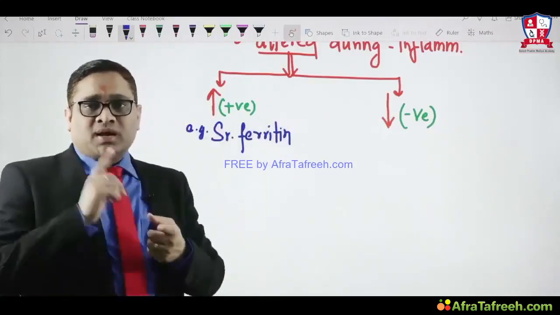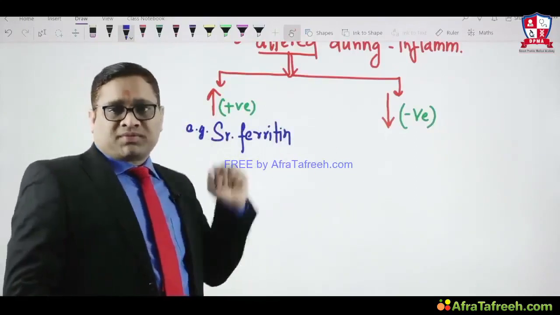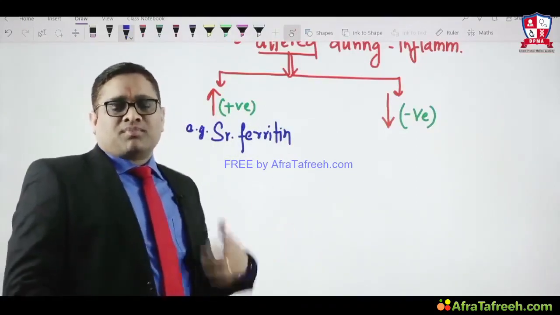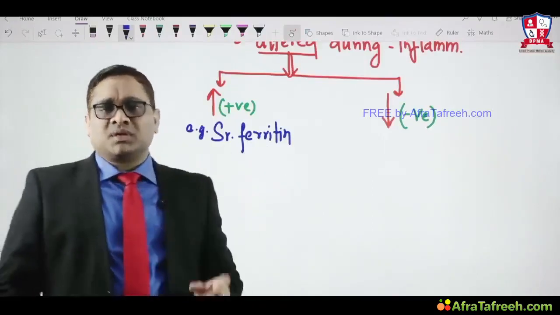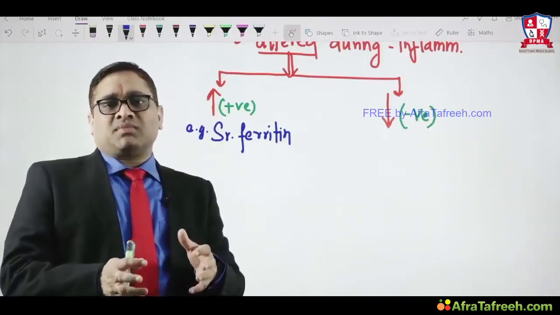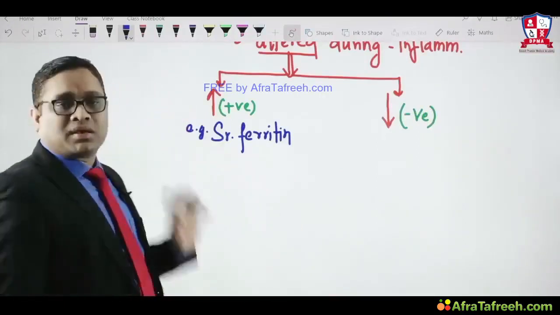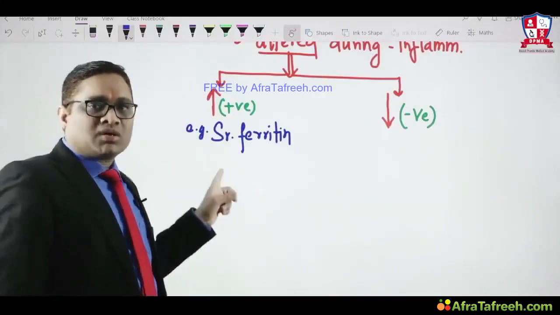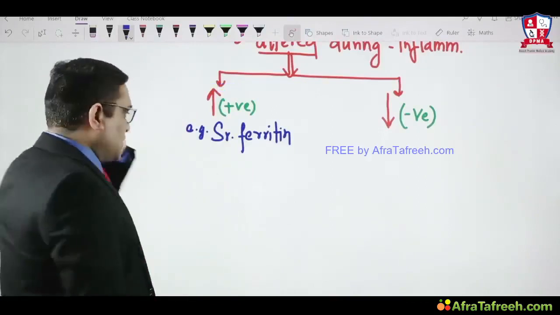So serum ferritin should not be considered a specific marker in iron deficiency anemia, because it will be increased if there is inflammation, and practically iron deficiency anemia will definitely have some kind of inflammation. That is why we should not rely on serum ferritin for diagnosis of iron deficiency anemia, right? So it's a positive.